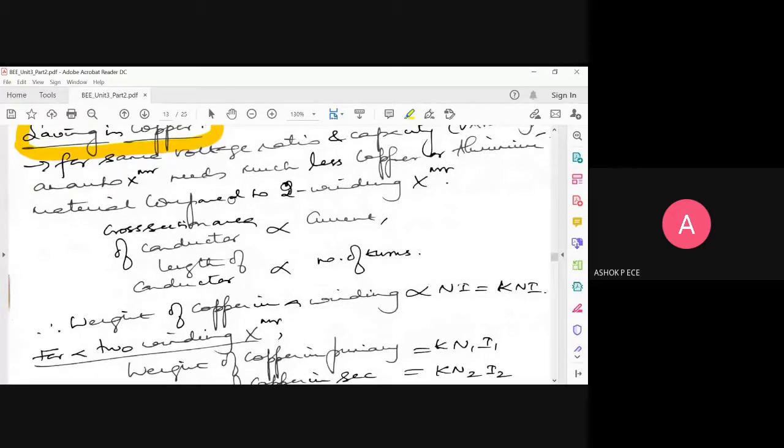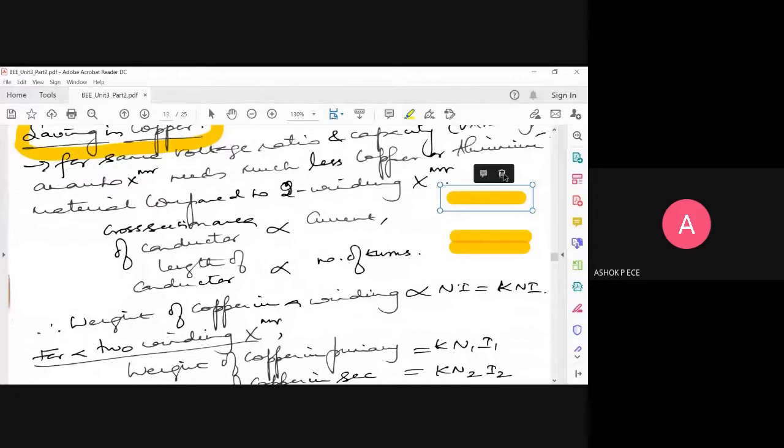Generally in a metallic wire, the cross-section area of the conductor is proportional to current and length is proportional to the number of turns. So if more number of turns is there, the length is going to increase. And if the area of the conductor is more, it is going to carry a huge amount of current. If the wire is very thin like this, it is going to carry a small current. But if the wire is thick like this, it is going to carry a heavy current. So current and area are proportional, length and number of turns are proportional.